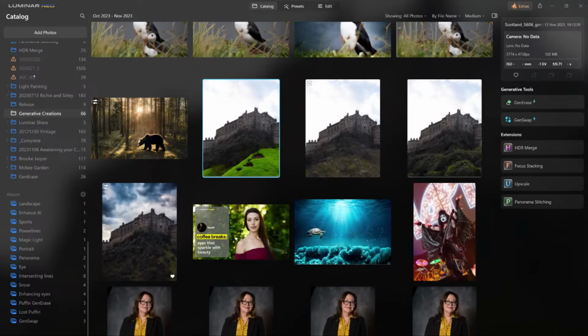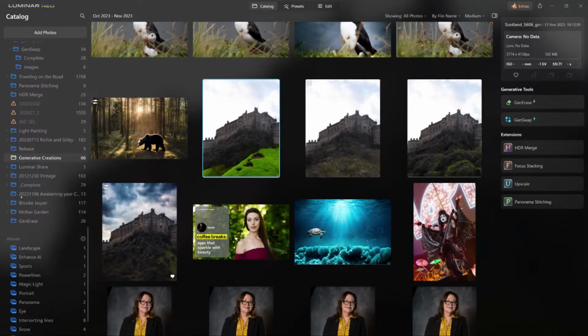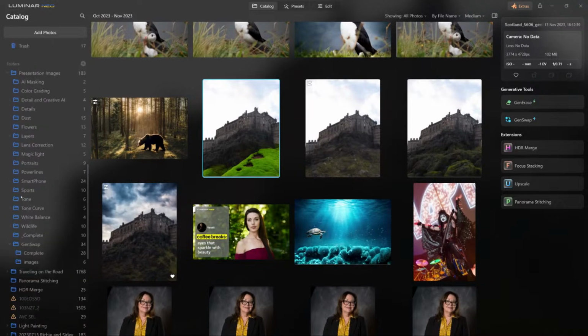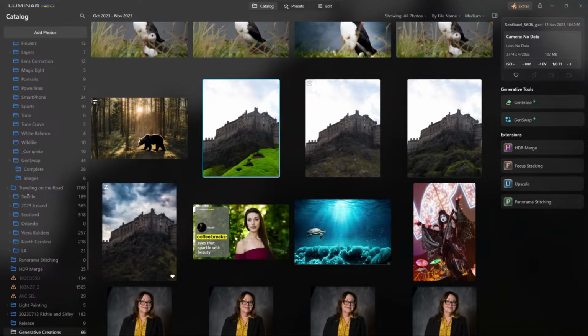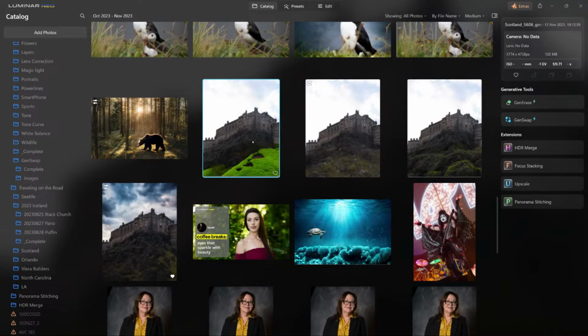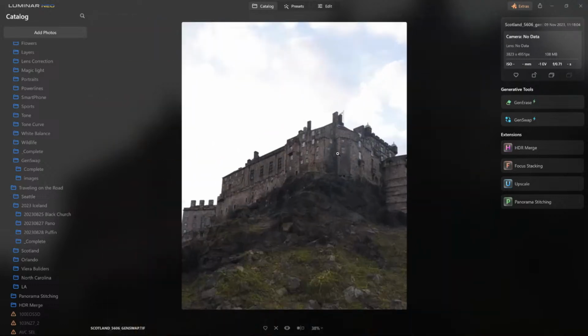Let's see, where do I have it? It's under travel. Here's on the road traveling. There it is, Iceland. And if I don't like it in this area here, I'll just drag and drop it into my Iceland complete. In fact, let's see, these are the other ones.